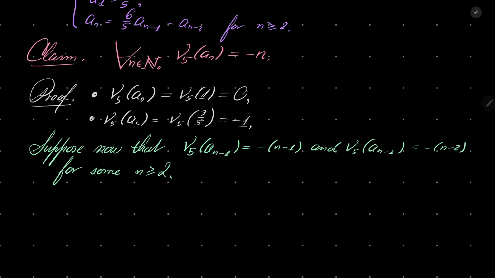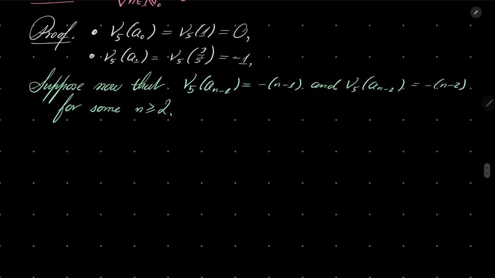What does it mean? Well, since our numbers are obviously rational, p-adic valuations are only valid for rational numbers.